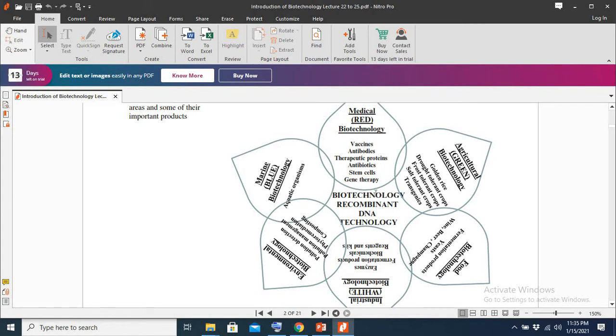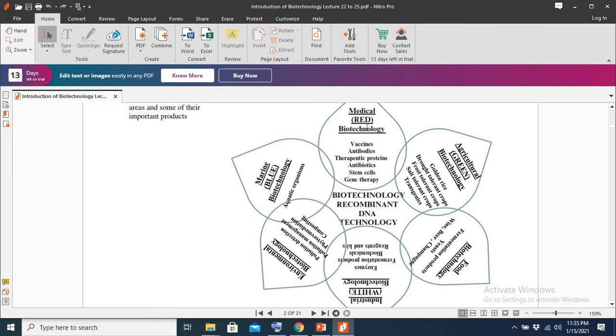So this was the overview of the application of biotechnology and recombinant DNA technology in the medical field. Now we will see how we can apply them in agriculture.